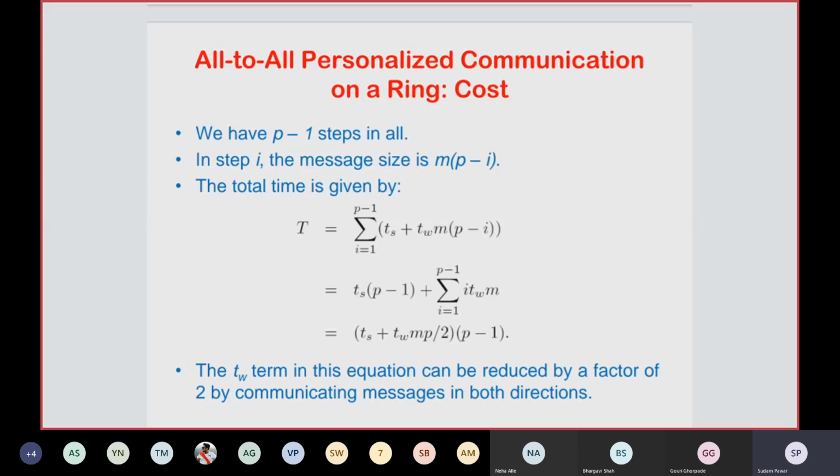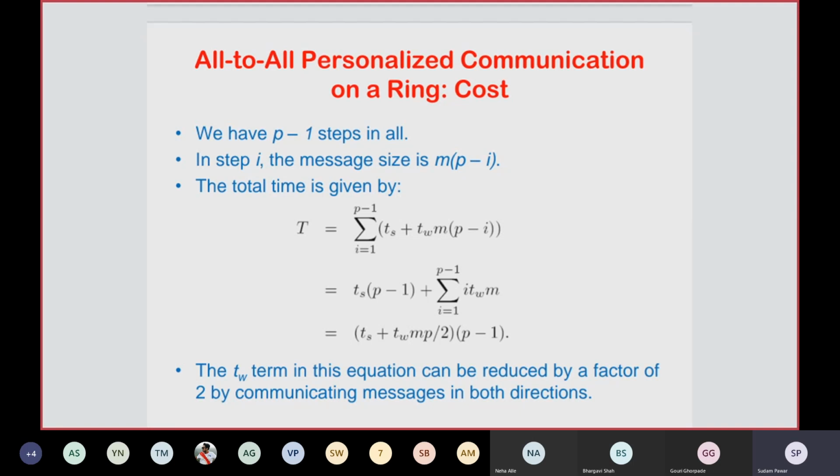So in the first step, each node will have 6 minus 1, that is 5m messages to be forwarded to every other node in that particular network.